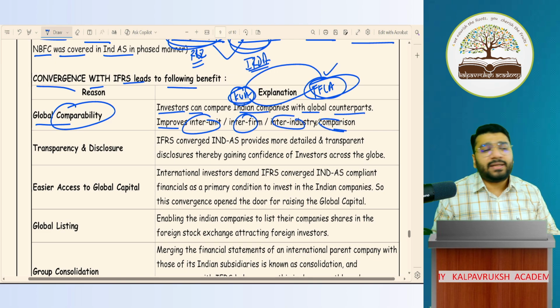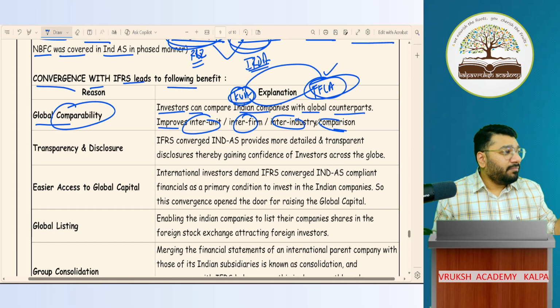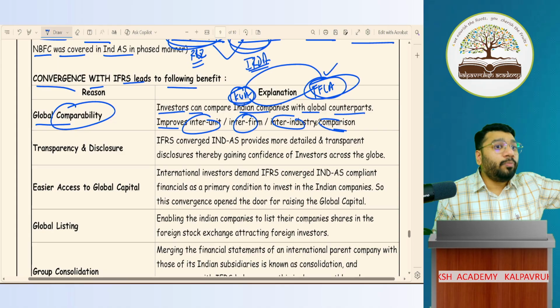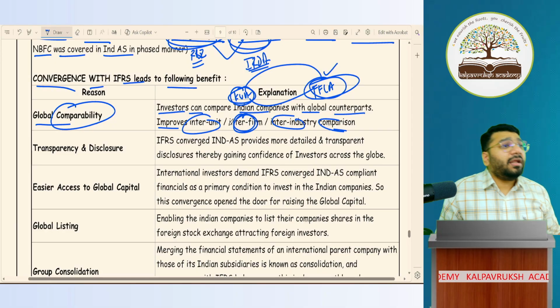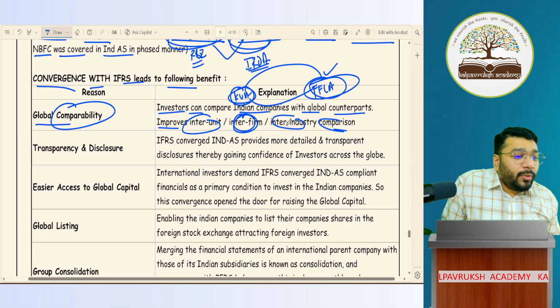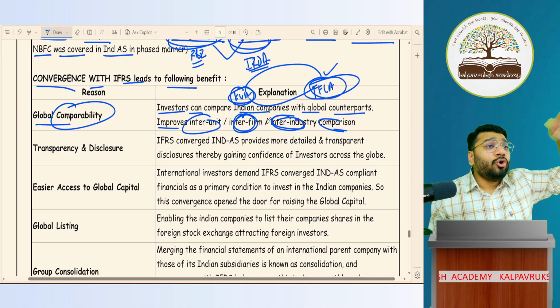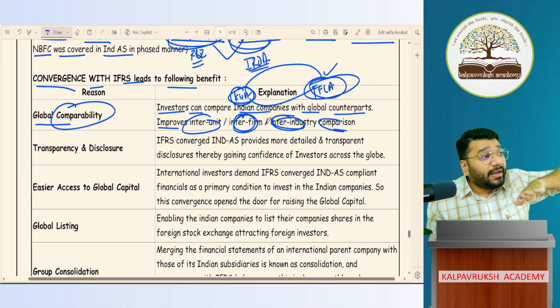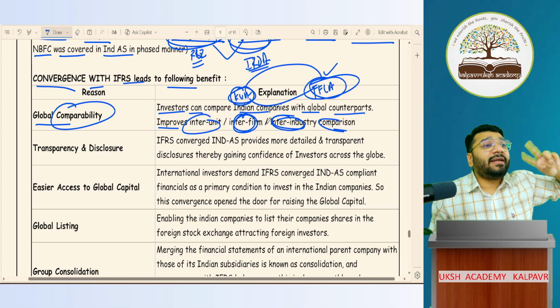What is inter-unit comparison? Within the company, you have multiple branches, and multiple companies within the group, that you were able to compare. You were able to compare one company of yours with another company. You were able to compare one industry with another industry. Industry-wise comparison means, for example, the gold industry could be compared with the silver industry. So the manufacturing industry we could compare with the service industry. So this led to comparison very easily.